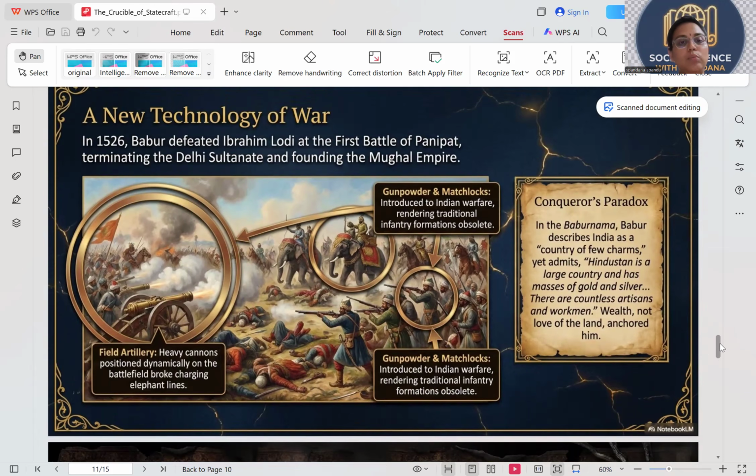In 1526, Babur defeated Ibrahim Lodi at the first battle of Panipat, terminating the Delhi Sultanates and founding Mughal Empire.